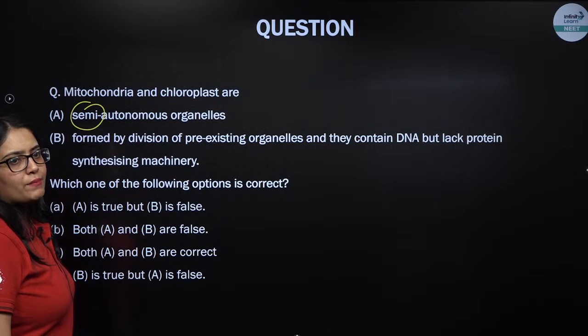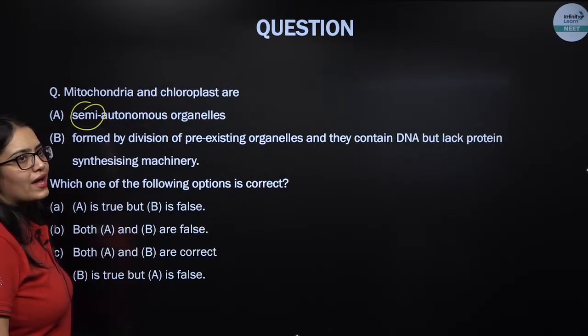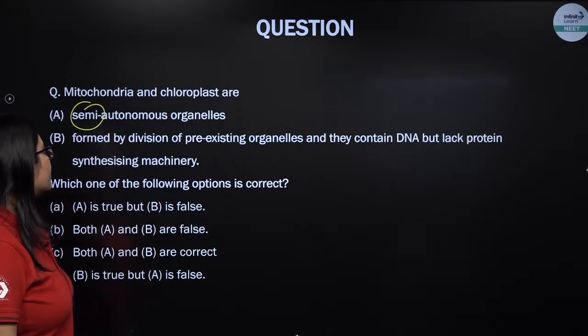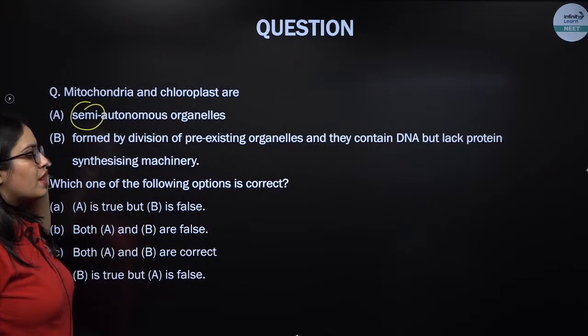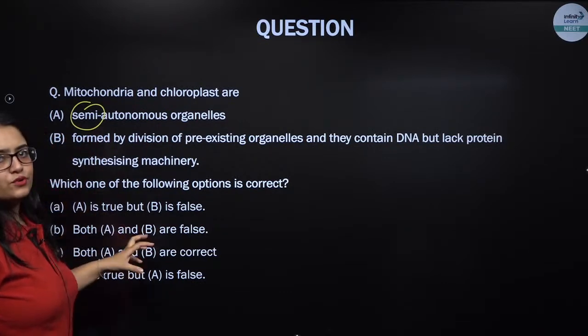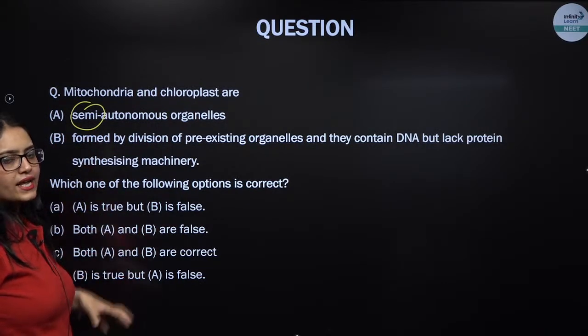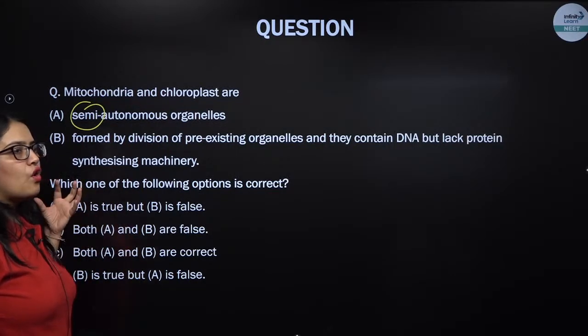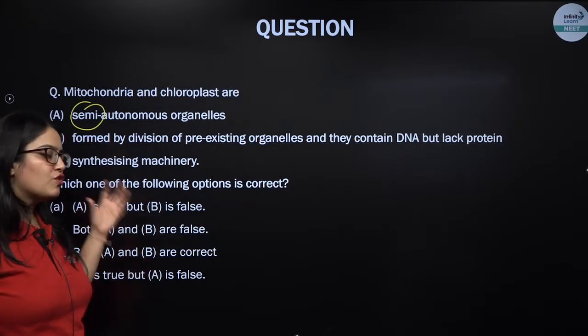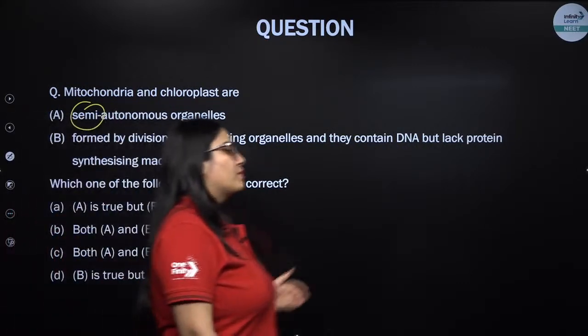What do I mean by completely autonomous? That means they do not require help from any other part of the cell. But they are semi-autonomous. Why? Because although they possess their own DNA, RNA and protein making machinery, they are incapable of producing all the types of proteins they require for proper functioning.